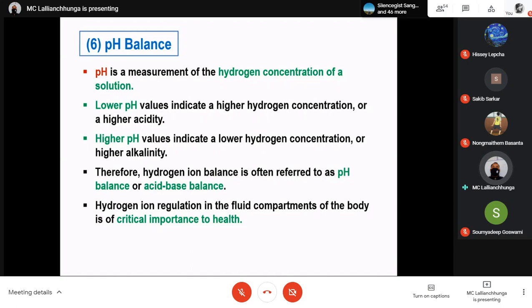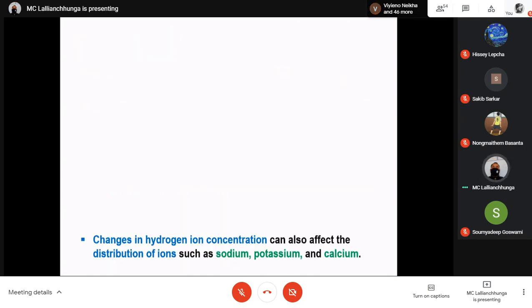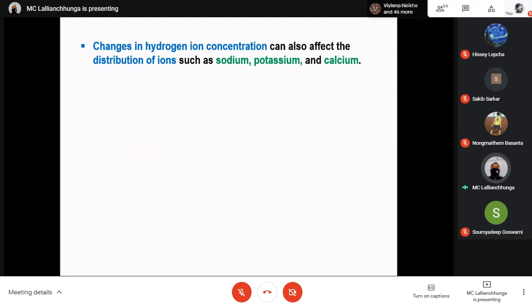Hydrogen ion regulation in the fluid compartments of the body is of critical importance to health. Even a slight change in hydrogen ion concentration can result in a marked alteration in the rate of chemical reactions. So shifting of pH, even to a small extent, is very dangerous because it will hamper many of the chemical reactions inside the body. Changes in hydrogen ion concentration can also affect the distribution of ions such as sodium, potassium, and calcium. So ultimately, it will affect the fluid balance.